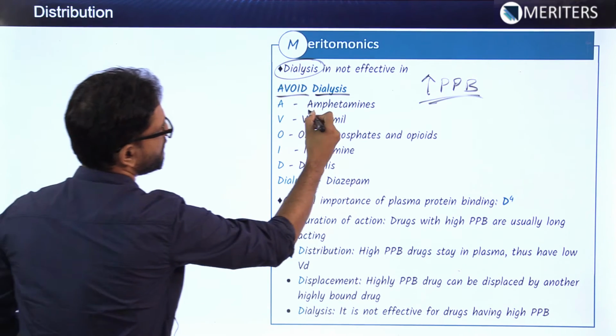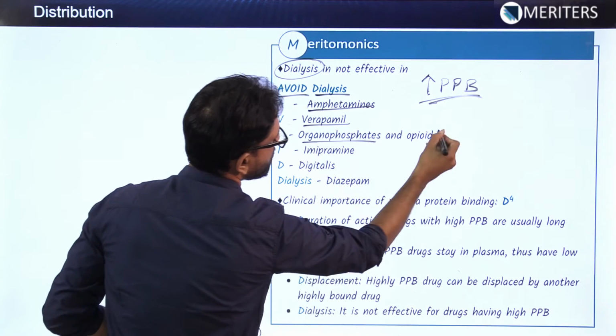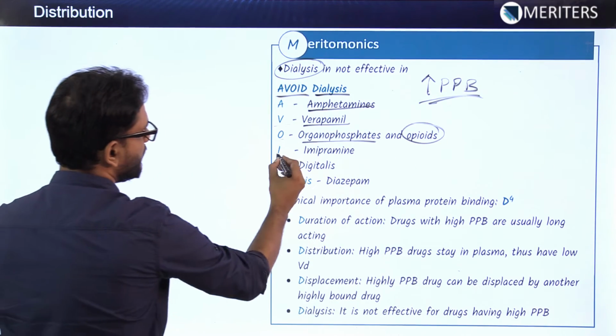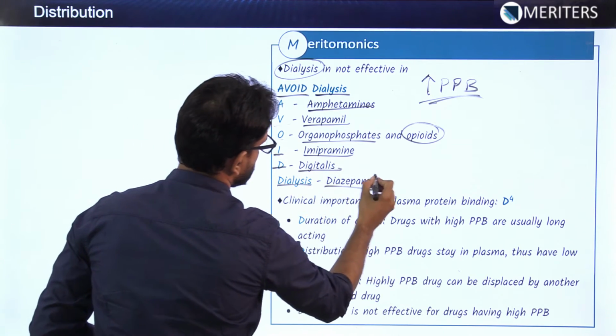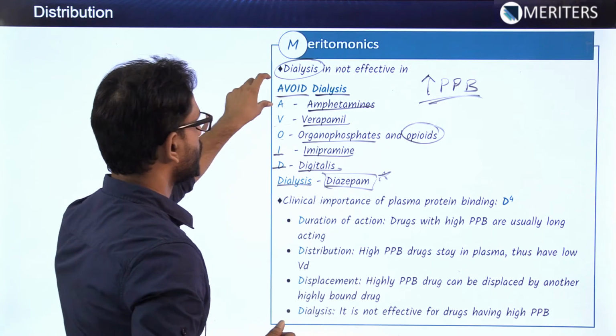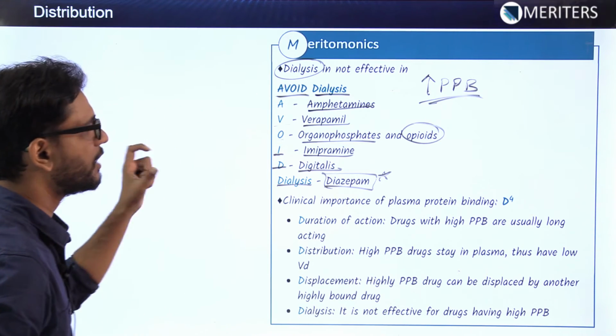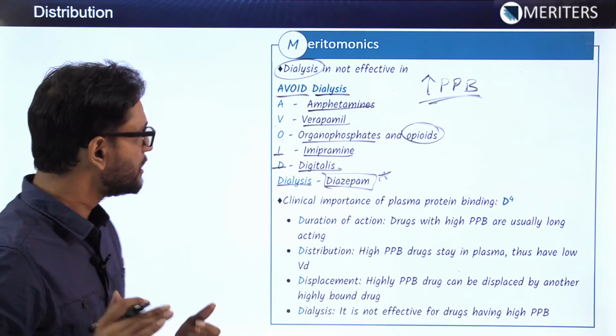Here A stands for amphetamine, V for verapamil, O for organophosphates as well as opioids, I for imipramine, D for digitalis, and dialysis, diazepam. Diazepam I already discussed earlier also. So this is the mnemonic for remembering those drugs which have high plasma protein binding, and in these drugs we should avoid dialysis.